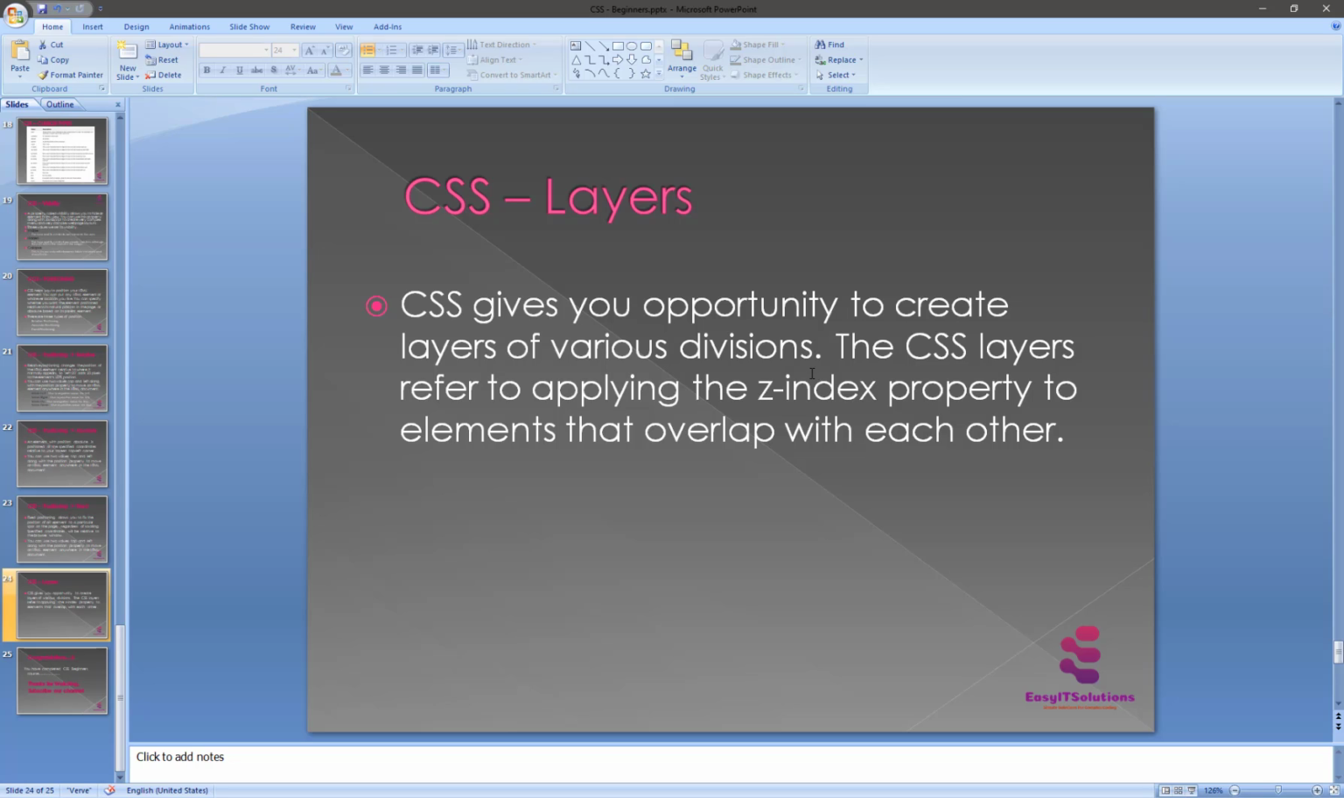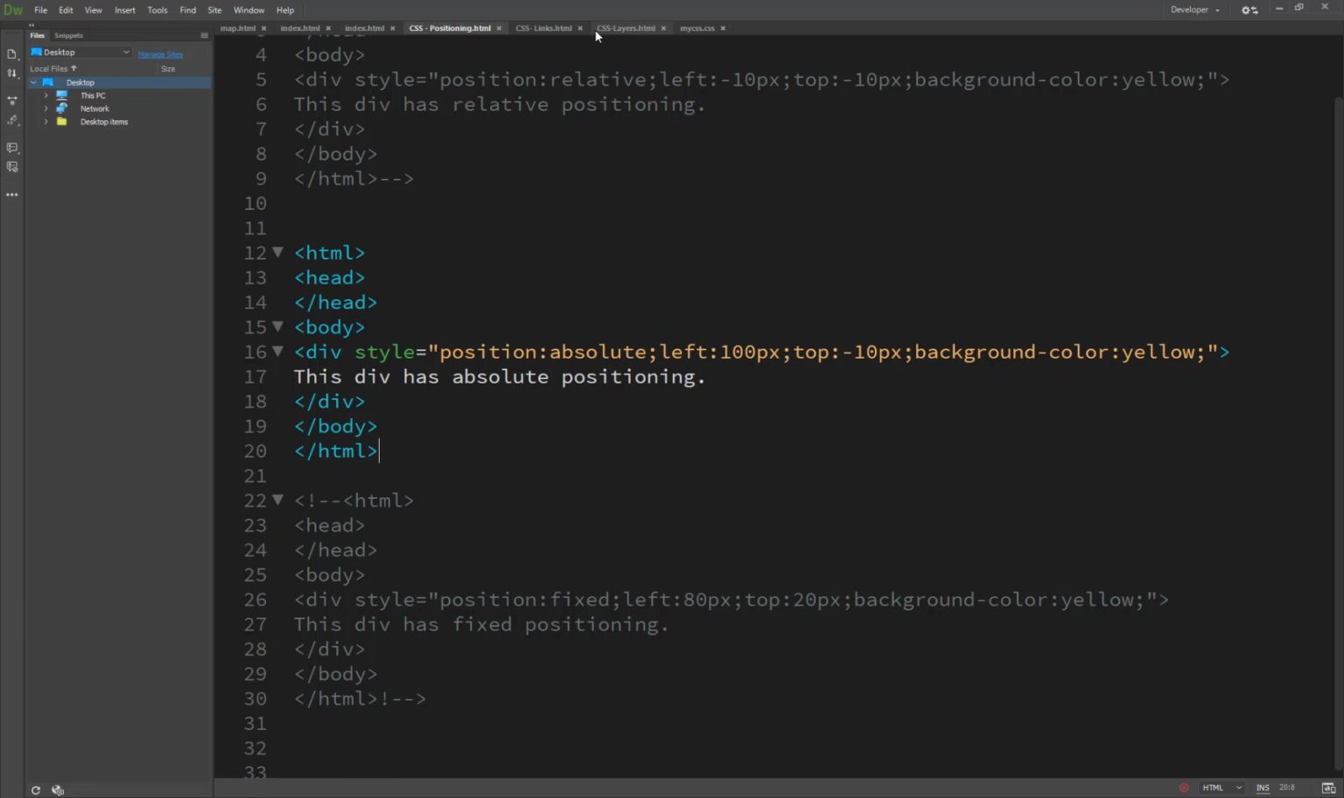So CSS layers refers to applying the z-index property to elements that overlap with each other. The z-index property used along with the position property creates the effect of layers. So you can specify which element should come on the top and which element should come on the bottom. A z-index property can help you create more complex web page layouts. Following is an example of CSS layers.